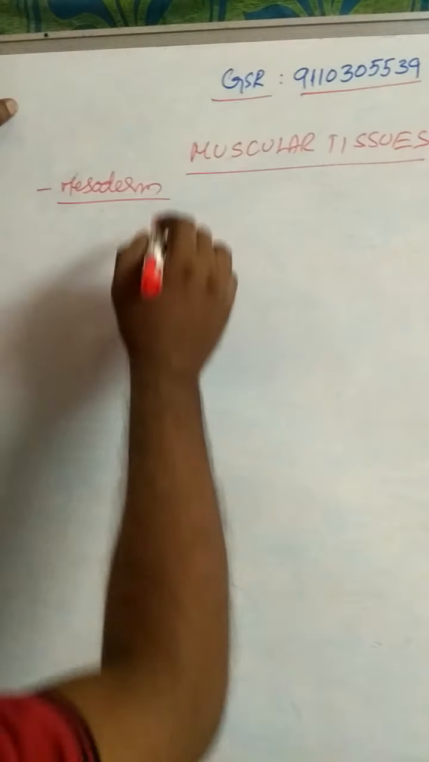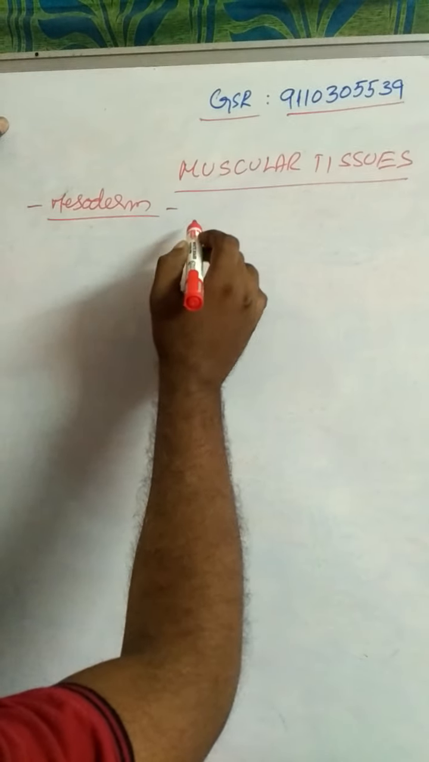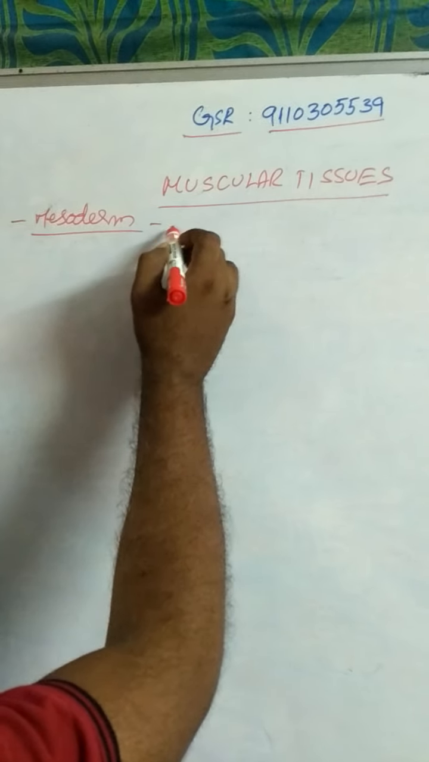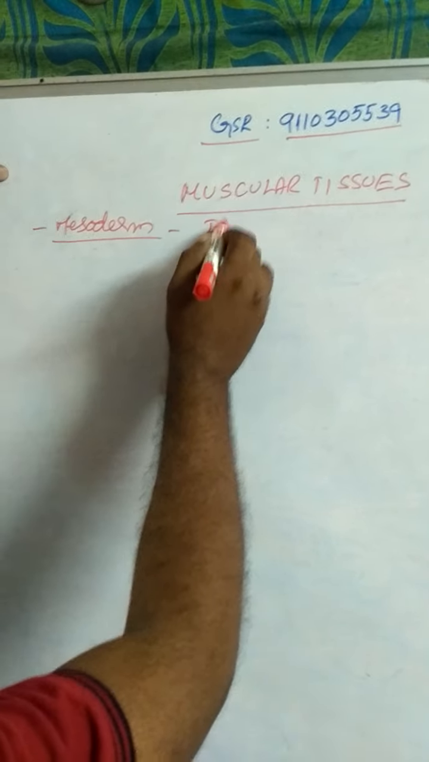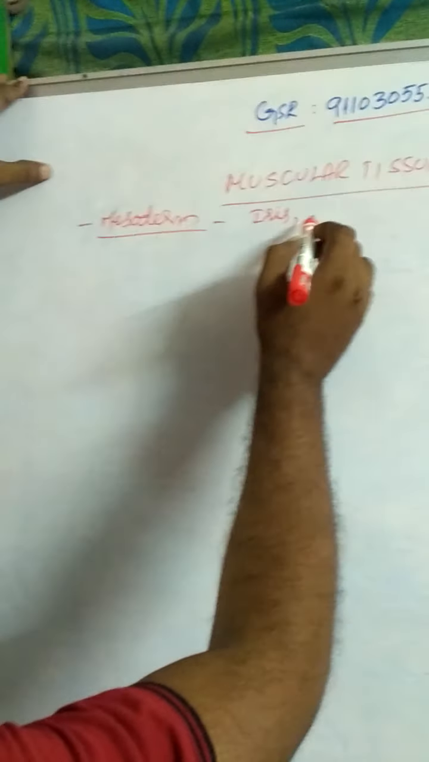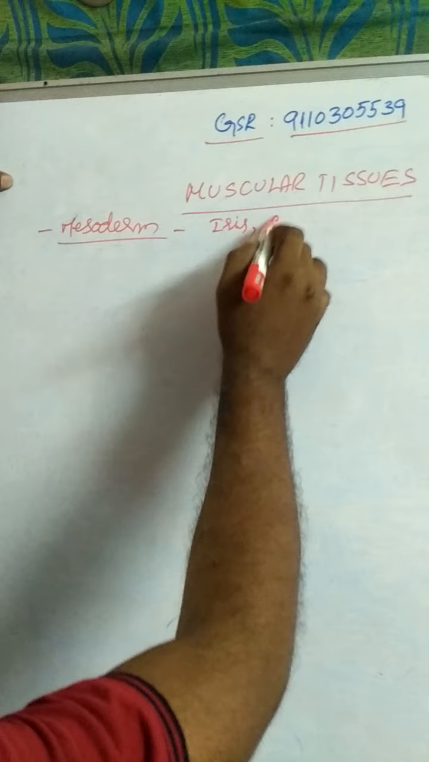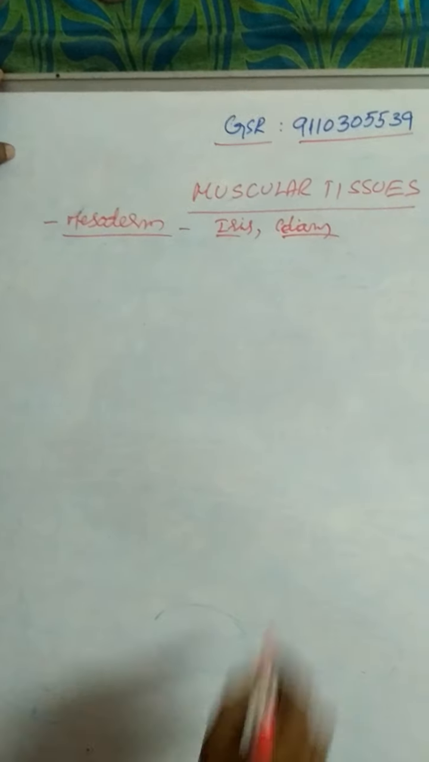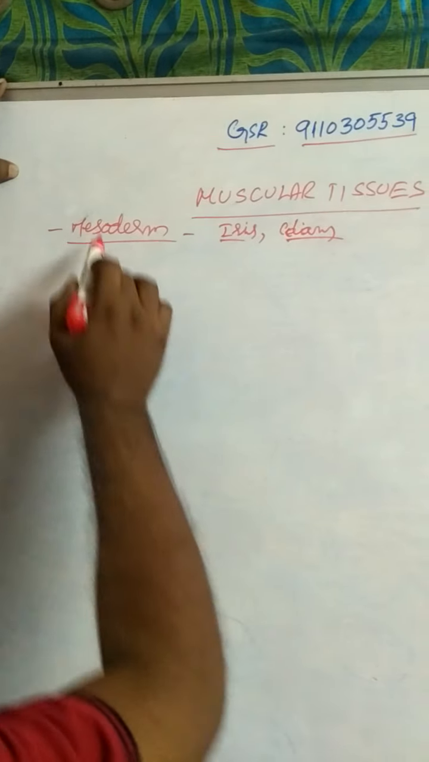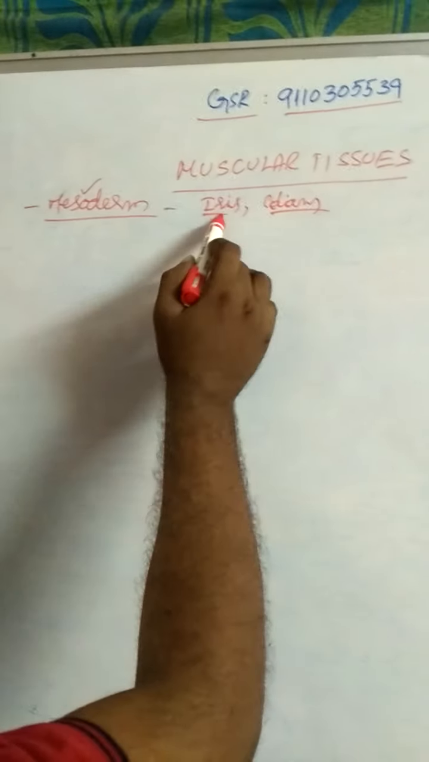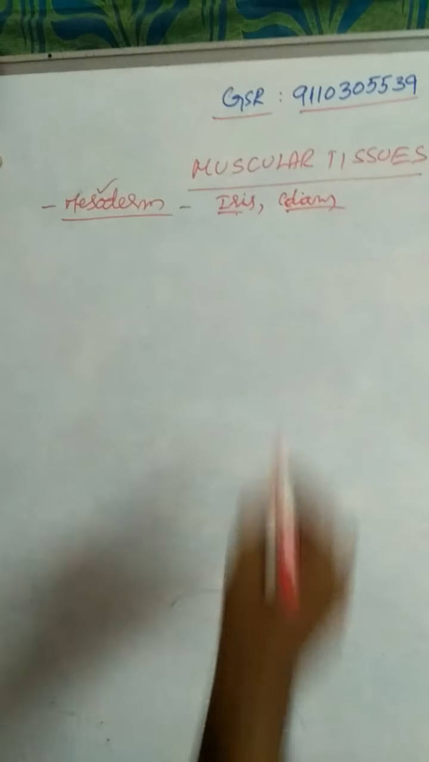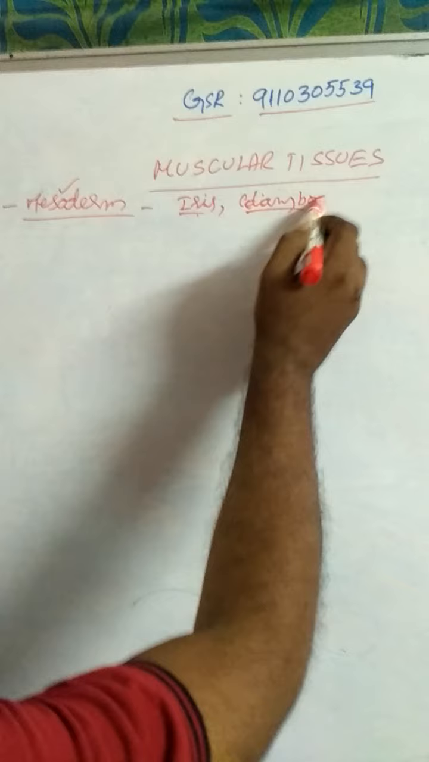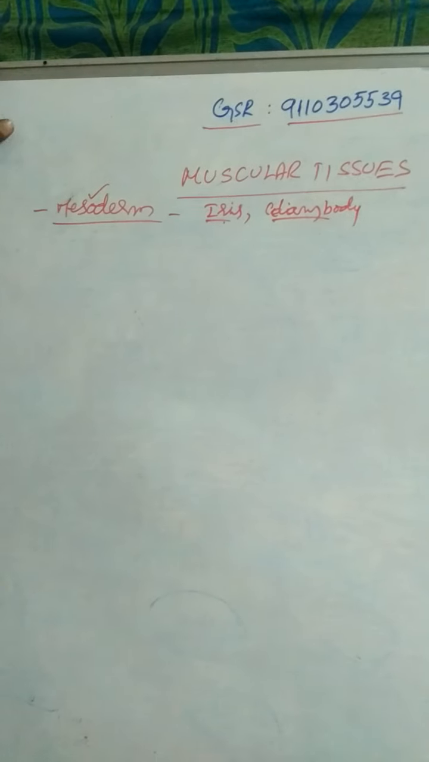All the muscles are derived from mesoderm except the muscles of the iris and the muscles of the ciliary body. Those are derived from ectoderm.